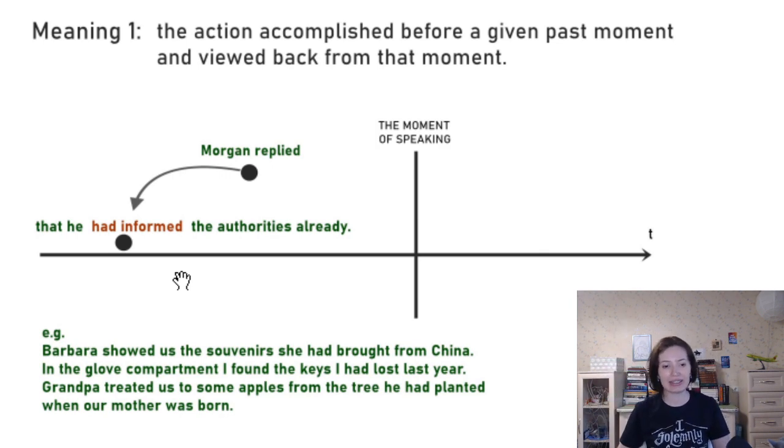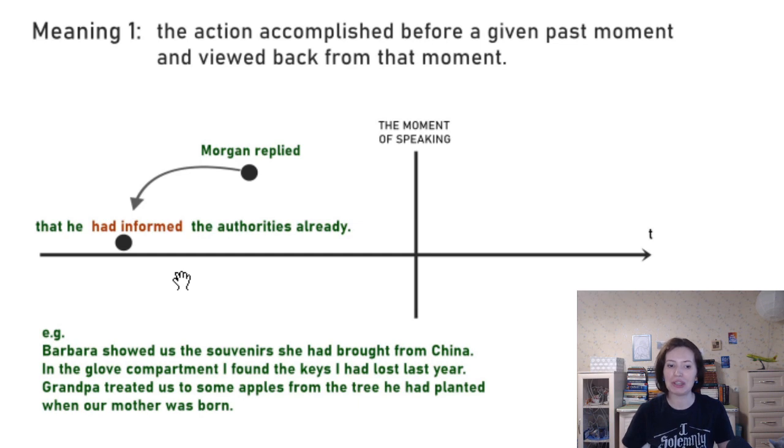And again, this sentence breaks the regular order of things. Logically, first he planted the tree. Well, their mother was born. He planted the tree, and then he treated them to some apples. But we mentioned the action of treating, угощать, first, and then planting next. And that's why we need to get back into this deeper past, right?